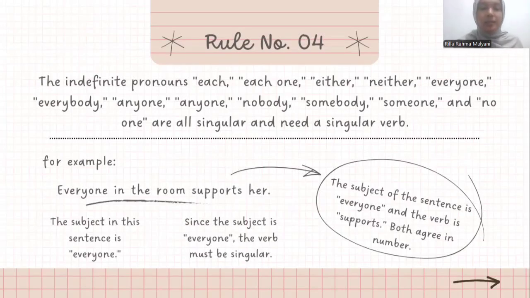In the sentence, the subject, everyone, is singular. Therefore, the verb must be singular. The verb is supports, adding s. Easy tip from me: words ending in one or body are always singular. Okay, next.